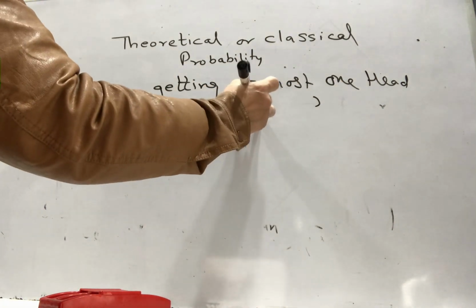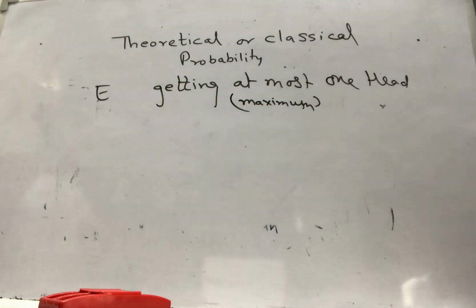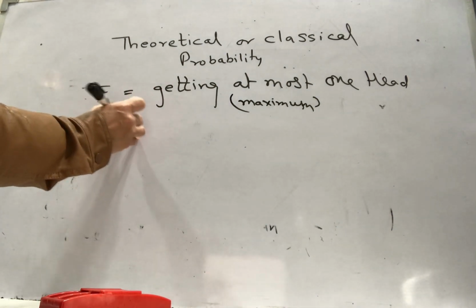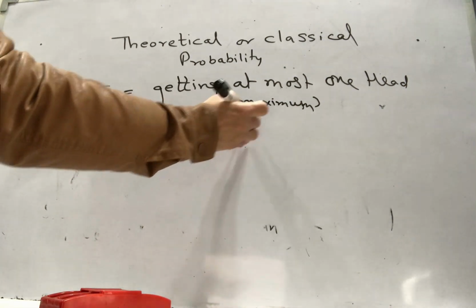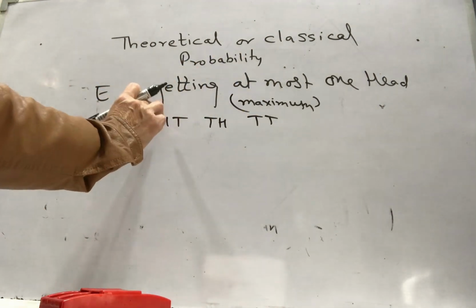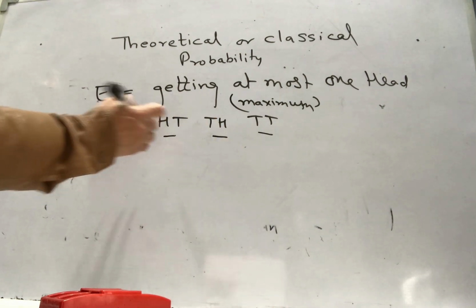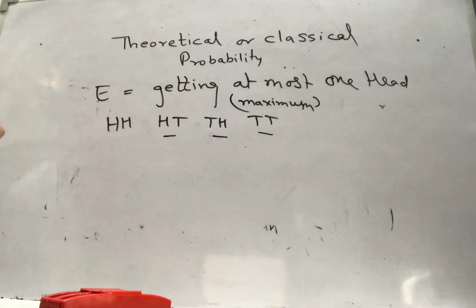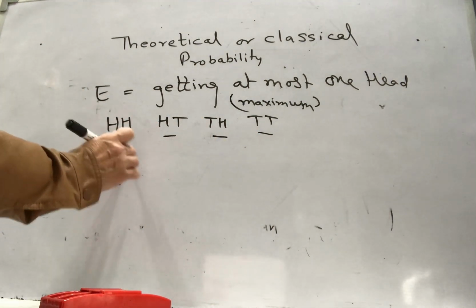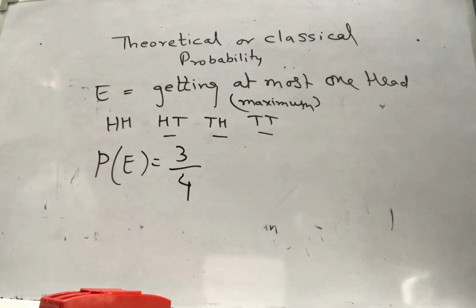So you can write a hint as maximum one head should be there, so you will be successful. So in this our outcomes were head head, head tail, tail head and tail tail. Now see, no head, maximum one we can. So I am successful here, no head. One head, one head. This I am not successful, more than one head, maximum one was allowed. So my probability for such an event will be, out of total 4, I am successful 3 times.